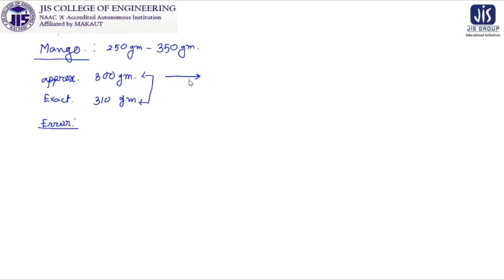You don't have any calculator, you are not using any weighing machine, but your experience indicates that you can approximate the weight of that particular mango as near about 300 gram. So this logical approximation gives you some error which can be allowed, though it is having an error.